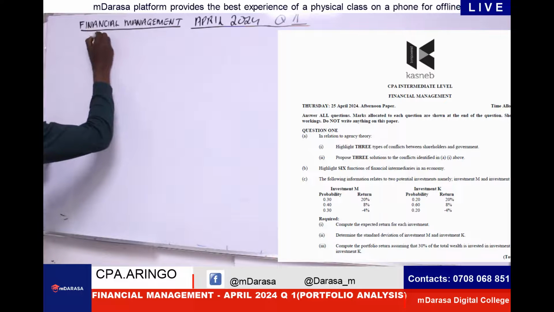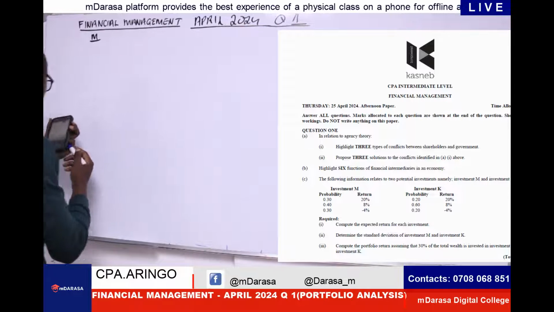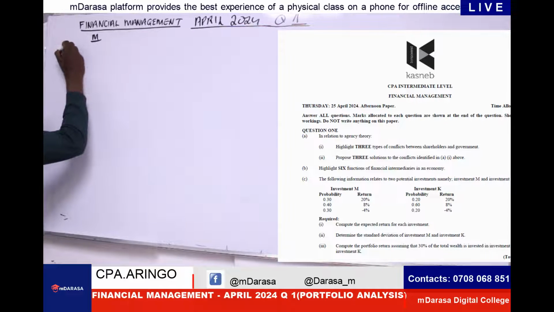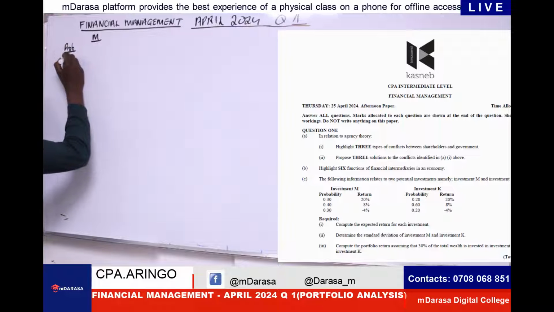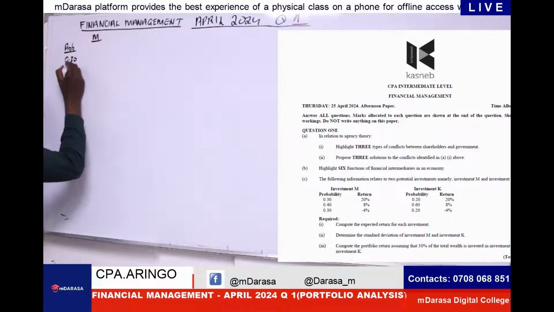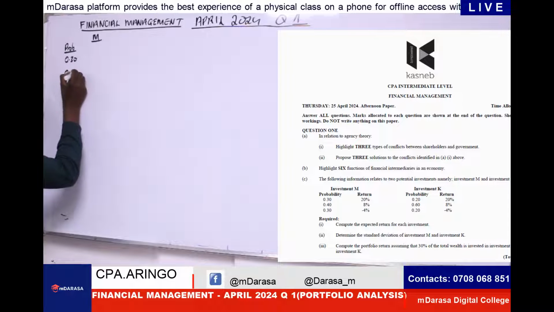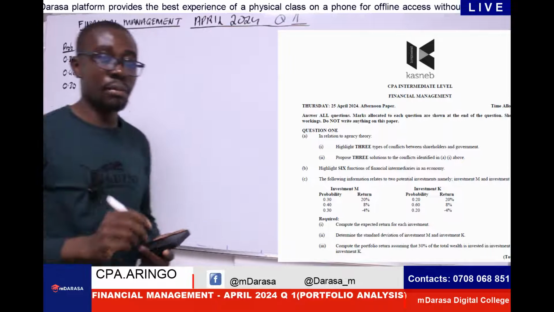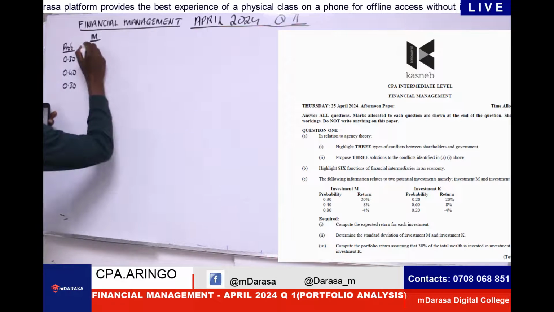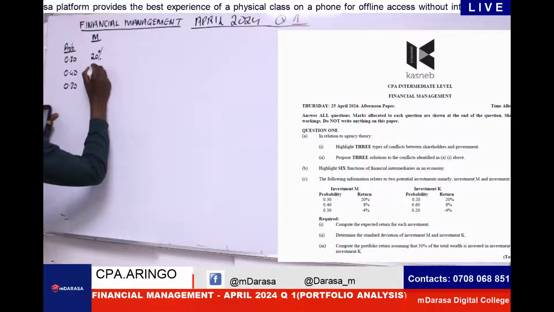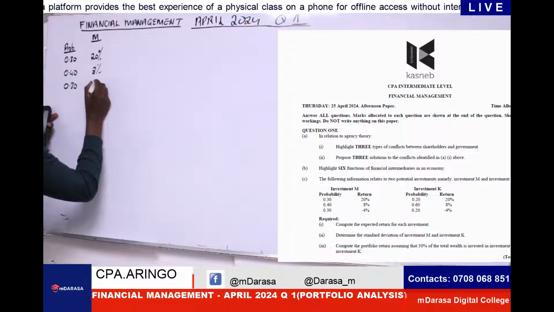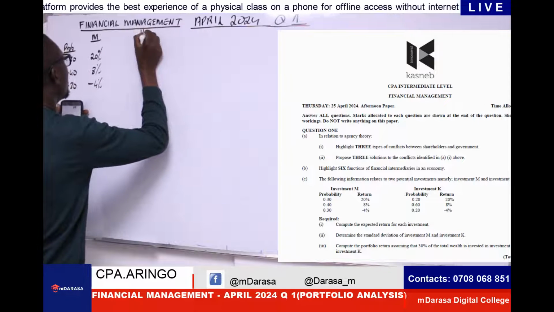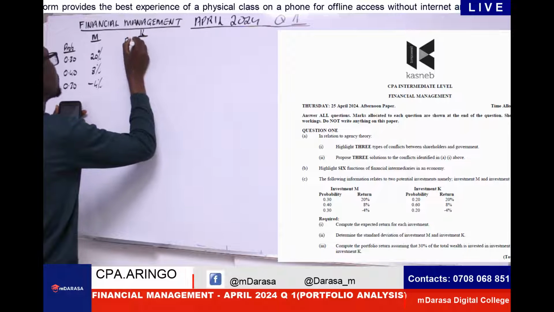I'm having investment M. If I told you to look at investment M, these are the details given here. We're having probability, which is 0.3, 0.4, and 0.3. Given our probability, what about return? I'm given 20%, 8% and negative 4%.